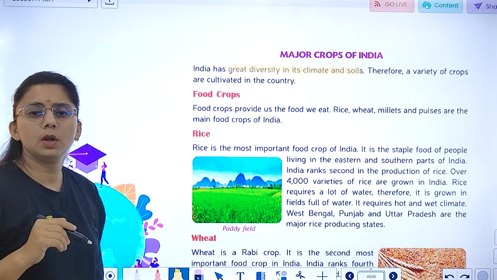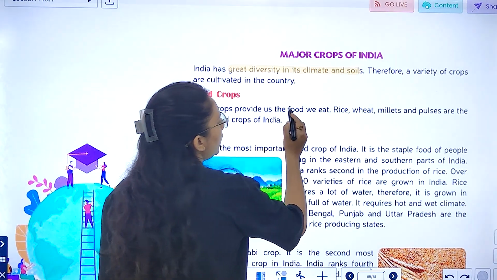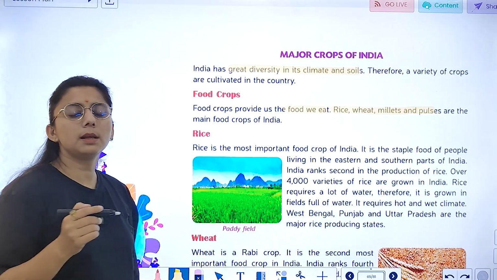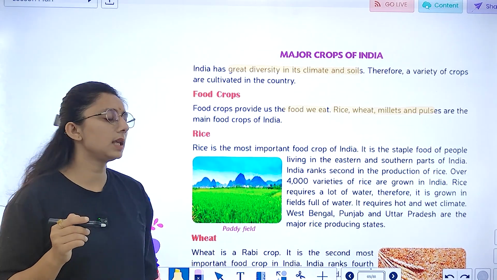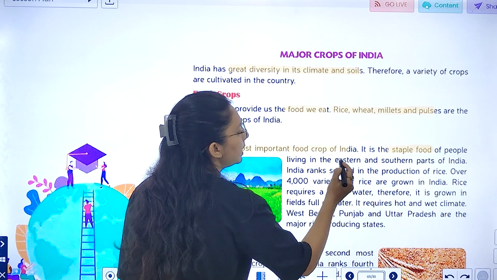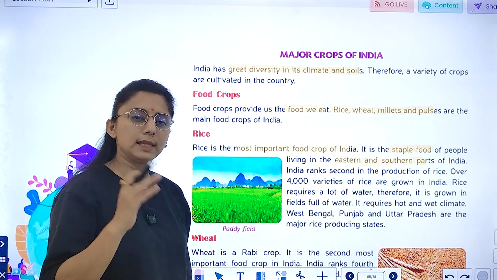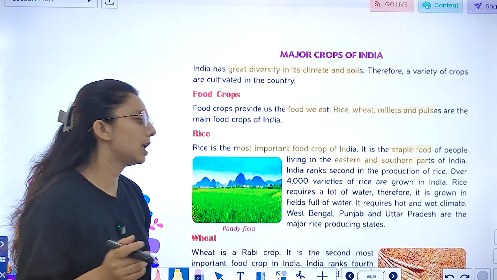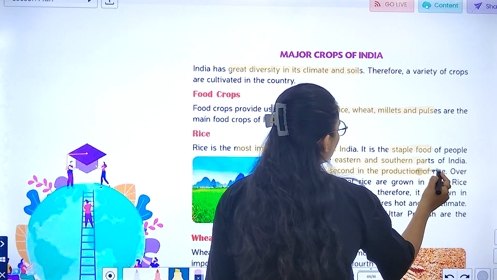First is food crop. Food crop, what does it provide us? Food we eat like rice, wheat, millet and pulses. What are these? These are the main food crops. Then we have rice, which is the most important food crop of India. It's a staple food of the people living in where? In the eastern part and southern part of India. So India's rank is second. अगर हम बात करें इंडिया की रैंक तो second है production of rice.